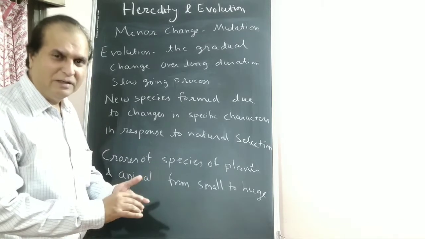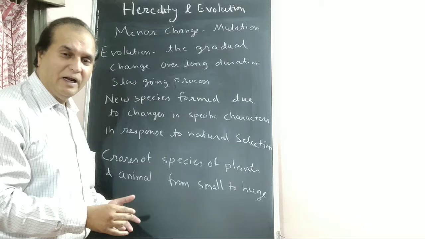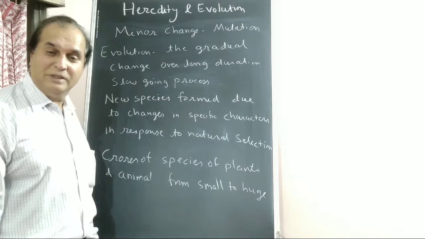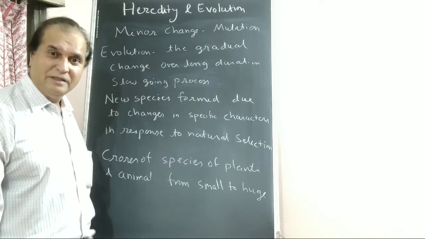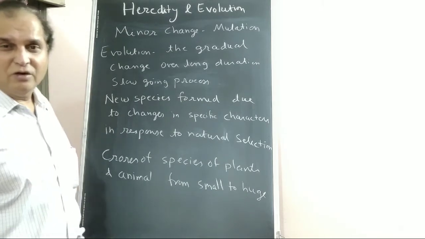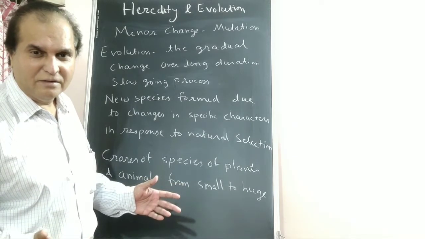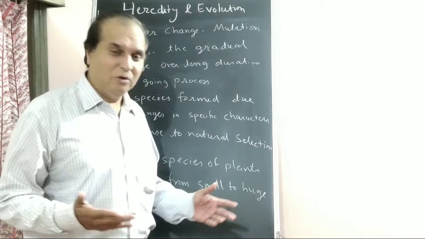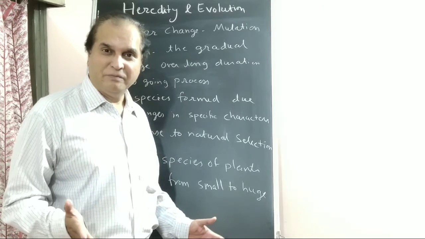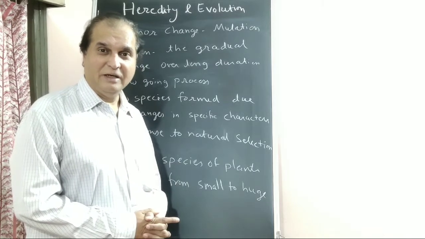We see small plants to huge plants, so many lakhs of varieties. And small animals, very small, to huge animals. We see mutation, but all have the same ancestry. All have evolved from common ancestors. This is evolution. Now there was no one to write the history of what happened when. We have proofs, we have evidences. We can prove this theory. The scientists have proved this theory.